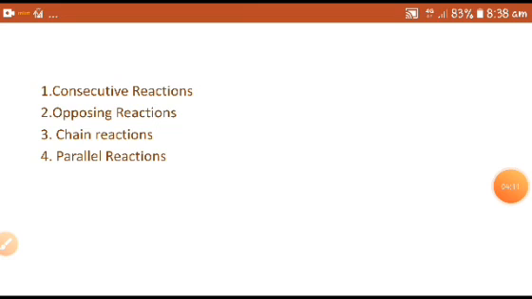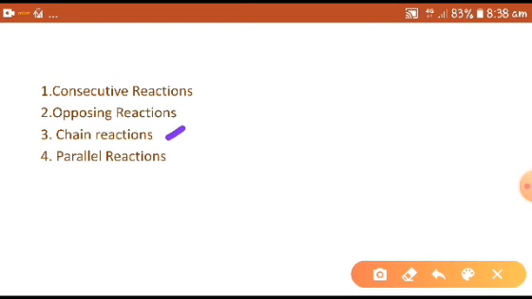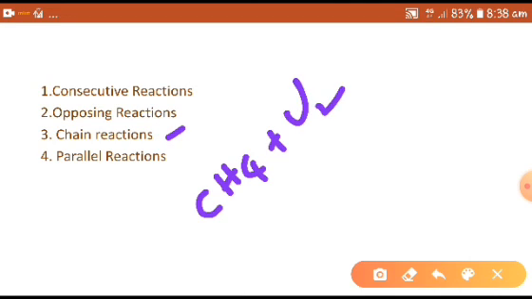A chain reaction is a sequence of reactions where a reactive product or byproduct causes additional reactions to take place. We will discuss this in detail when we discuss chain reactions.